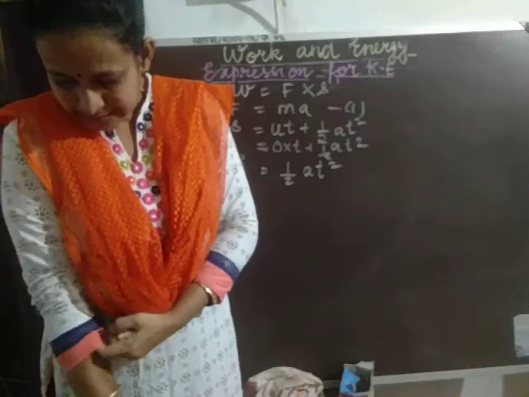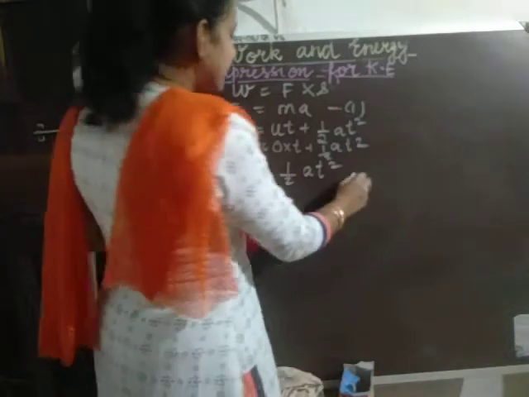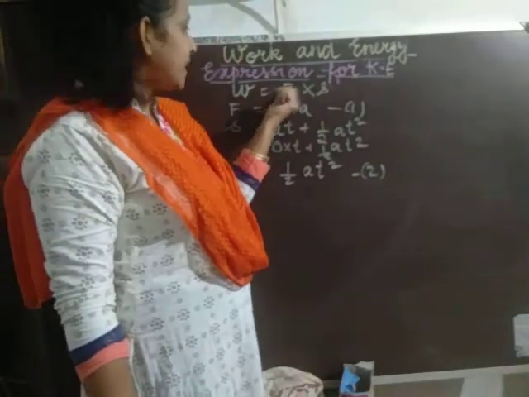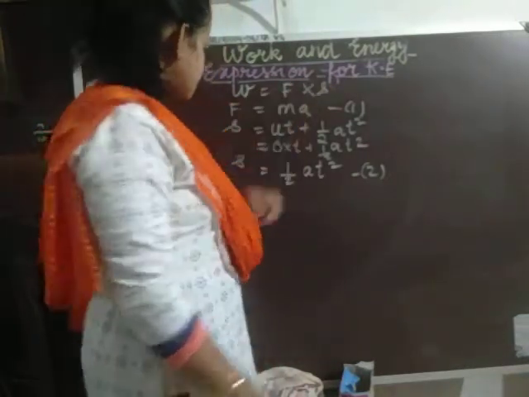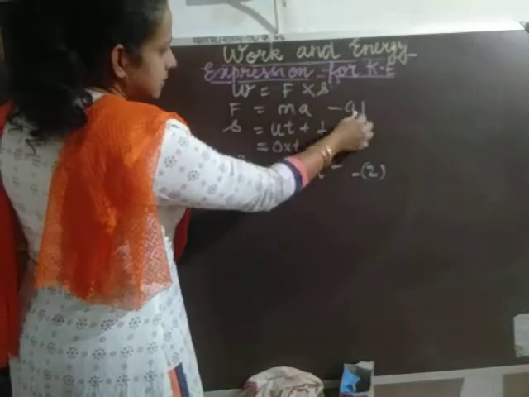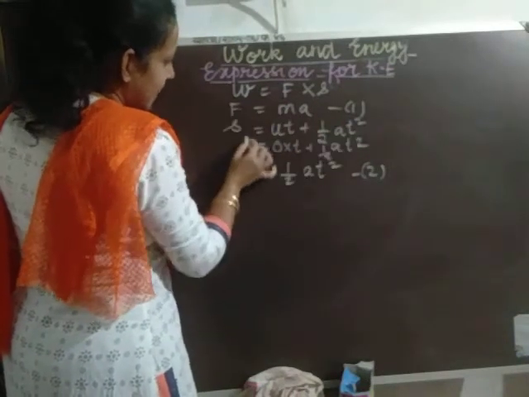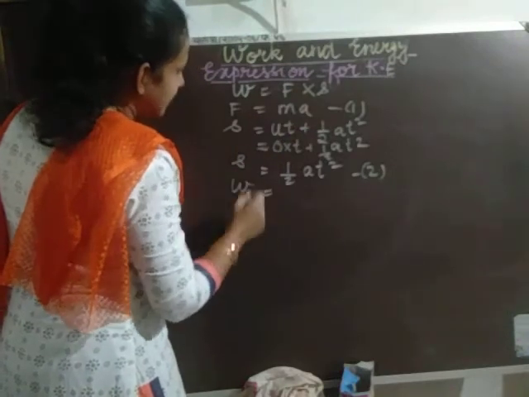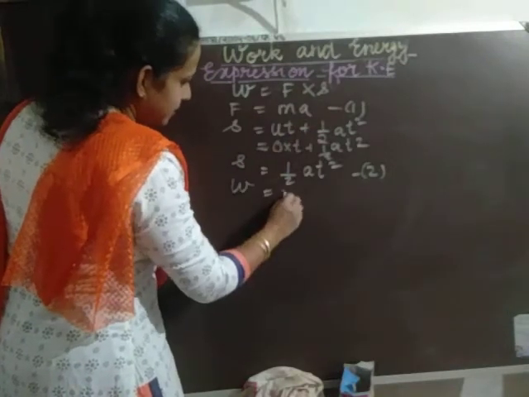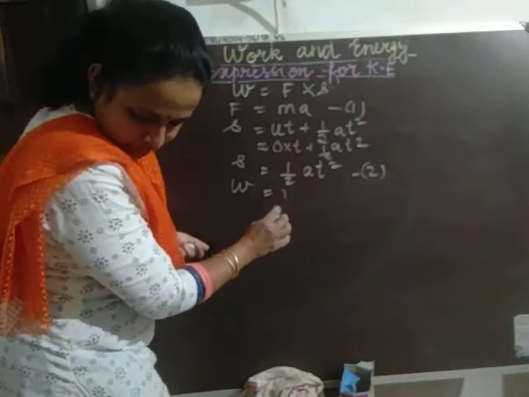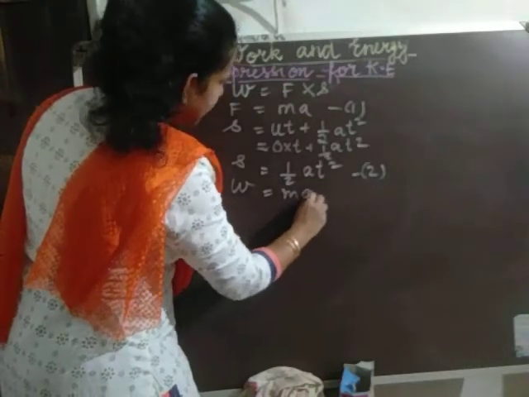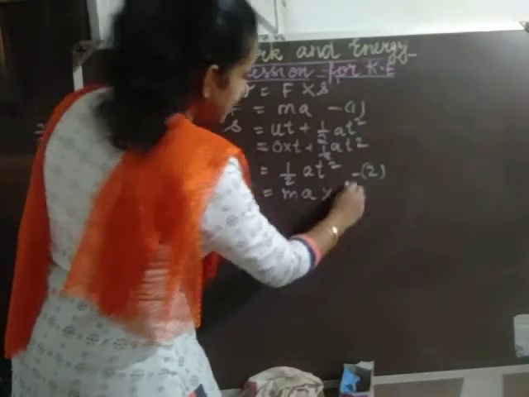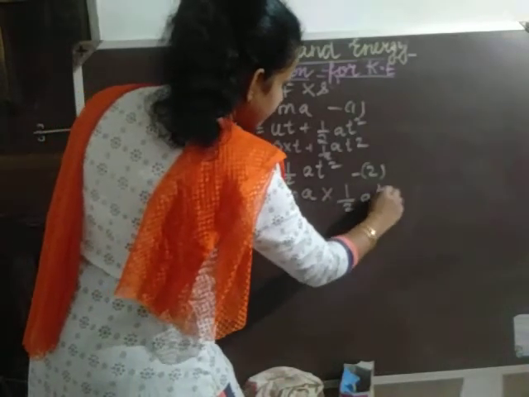Now let us substitute the values of F and S in the equation W is equal to F into S, that is force into displacement. F is equal to m into a, and S is equal to half at square.